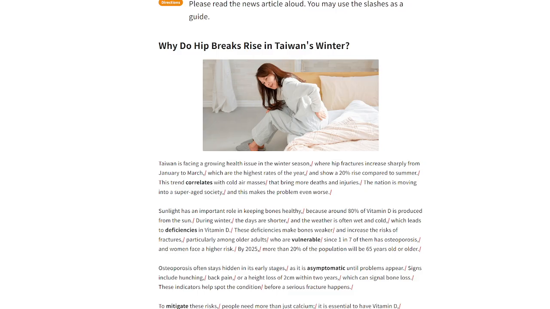By 2025, more than 20% of the population will be 65 years old or older. Osteoporosis often stays hidden in its early stages, as it is asymptomatic until problems appear. Signs include hunching, back pain, or height loss of 2 centimeters within 2 years, which can signal bone loss. These indicators help spot the condition before a serious fracture happens.